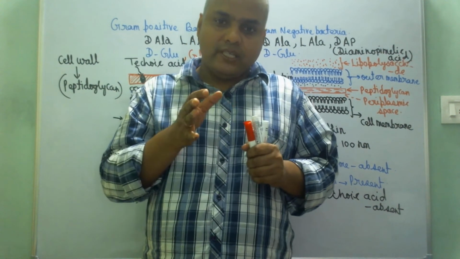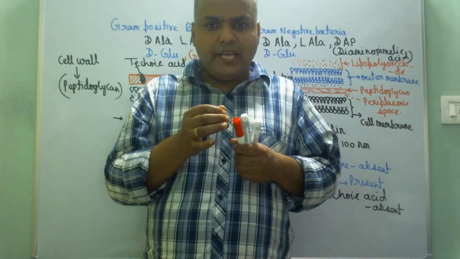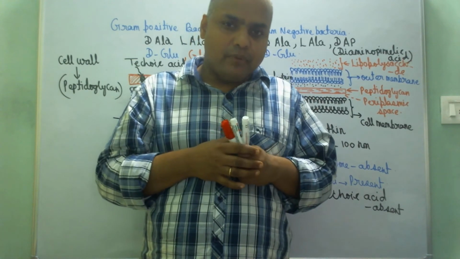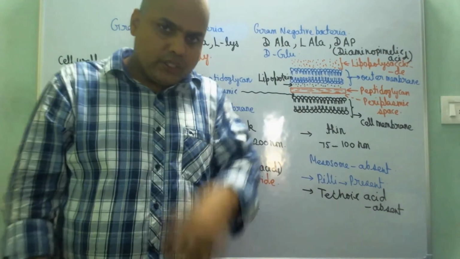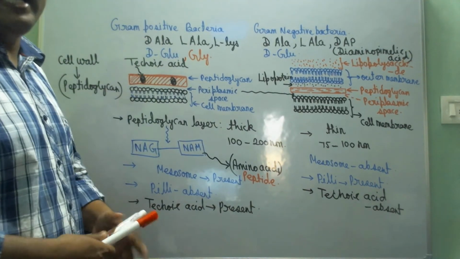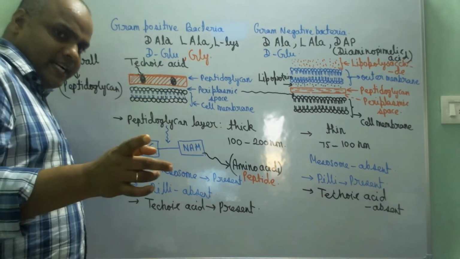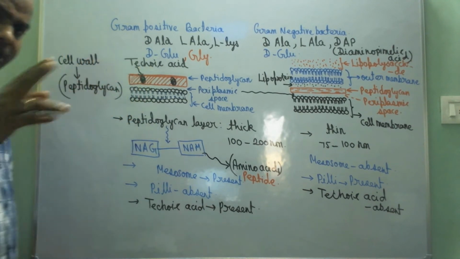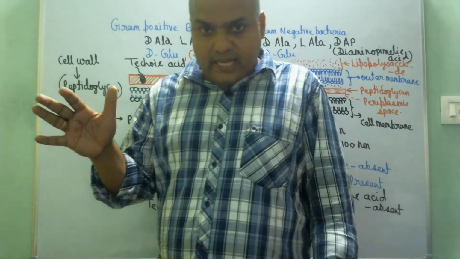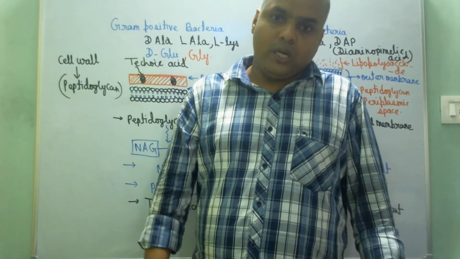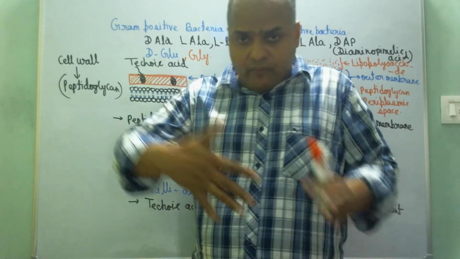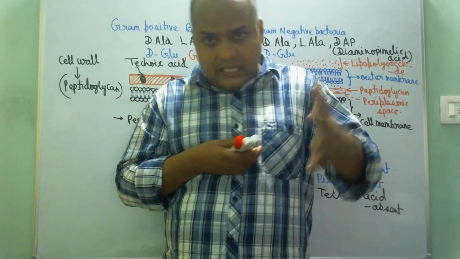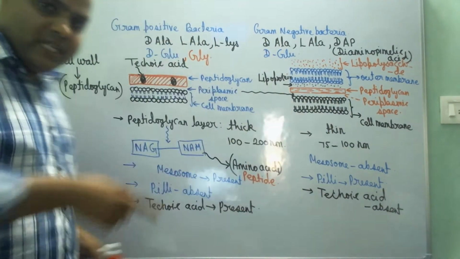Students, today we will see a very important point of our chapter, Cell: The Unit of Life, that is the difference between gram positive and gram negative bacteria. Students, you all know Christian Gram was a great scientist. Christian Gram divided all bacteria into gram positive and gram negative, mainly on the basis of their cell wall. So of course there is a difference in cell wall between gram positive and gram negative bacteria. Some other differences are also there. Both types of differences we will see here.